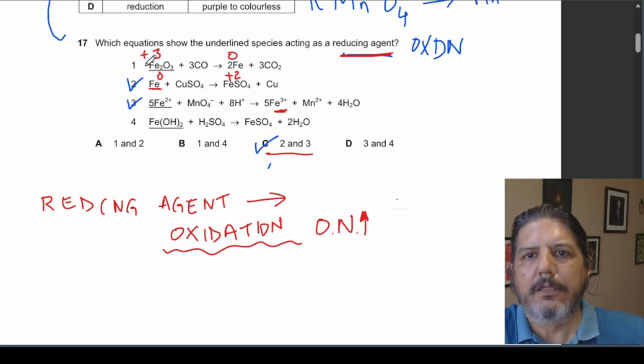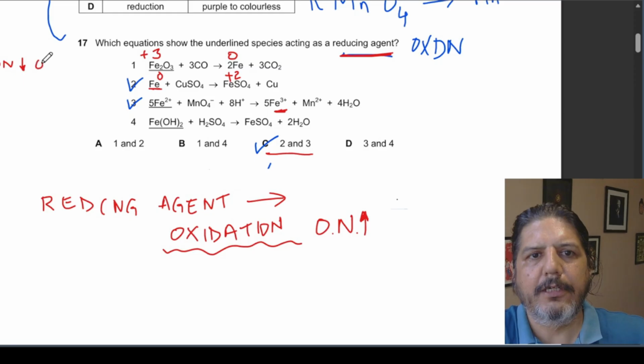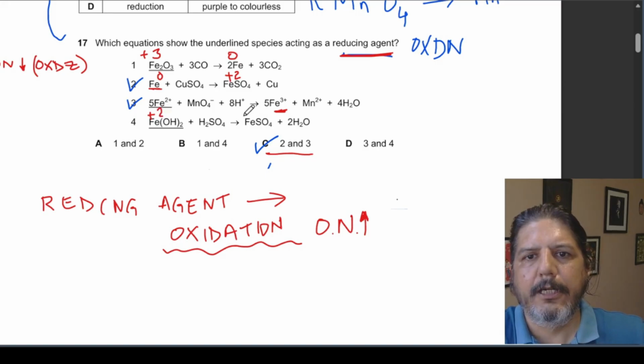The oxidation number is decreasing, and therefore it is acting as an oxidizing agent, not a reducing agent. And if I look here, Fe would have oxidation number of +2, and here again it is +2. So here there is no change in the oxidation number.